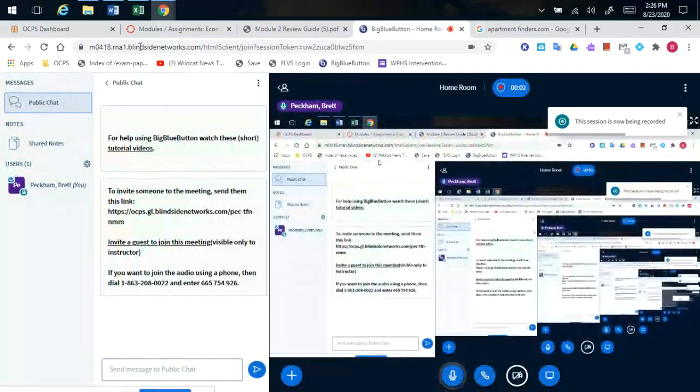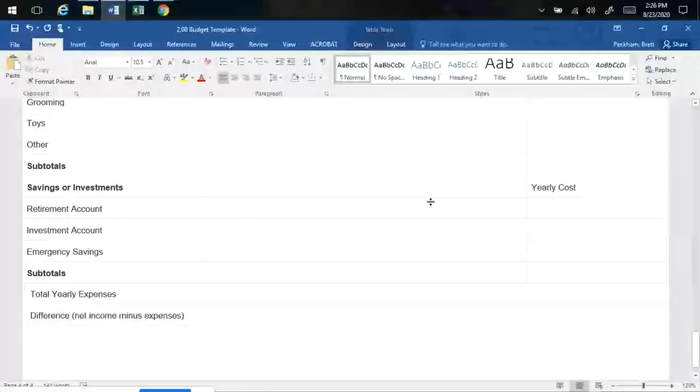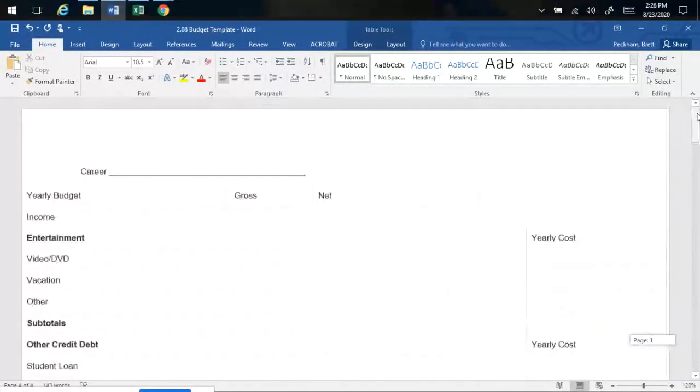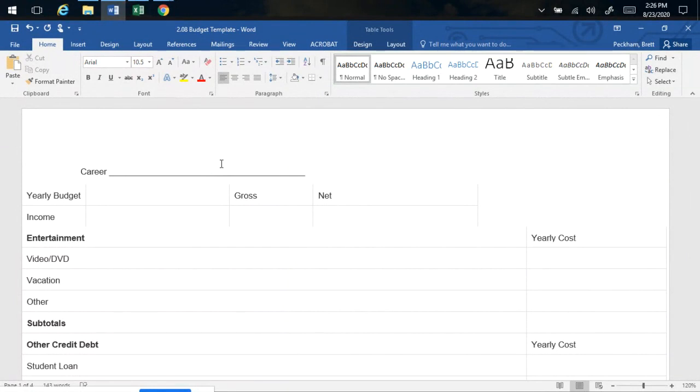We're now going to take a look at Module 2.08, where students are asked to create a budget. This budget is going to be based off of the earlier modules, where in 2.02, you were to choose a career. You had two choices, and you're weighing those pros and cons. You then were able to calculate what your yearly salary after you've paid taxes in 2.03 based on your career choice. Now that we have a net after-tax salary amount, we can then use that income after taxes to determine how to spend our money.